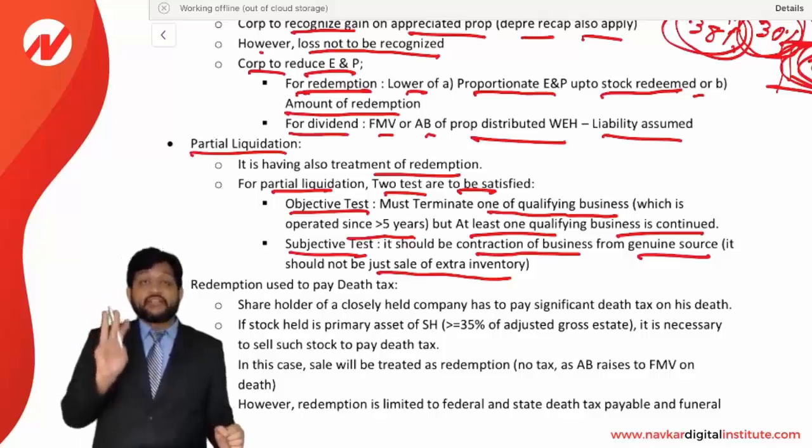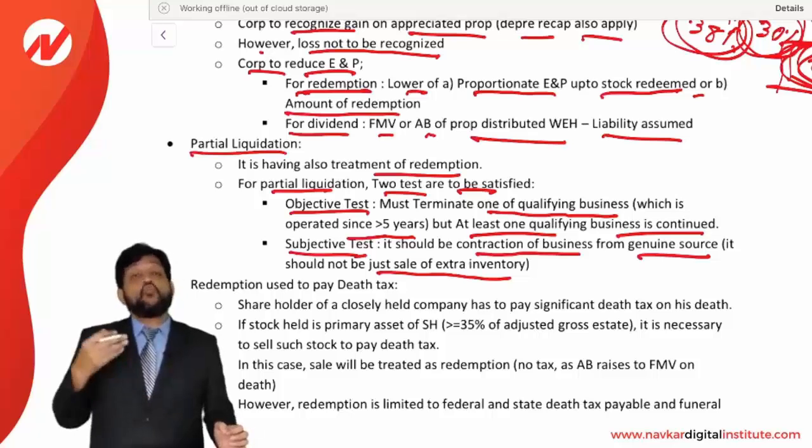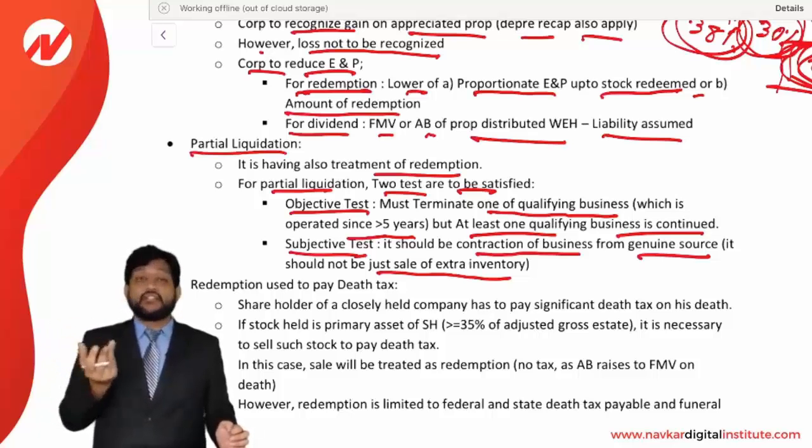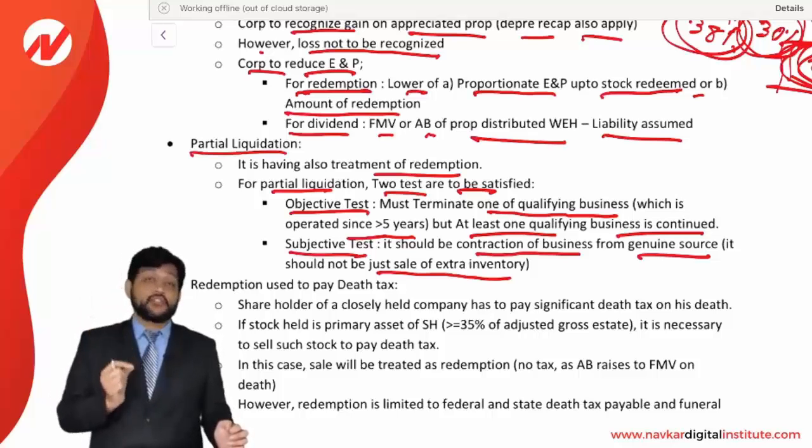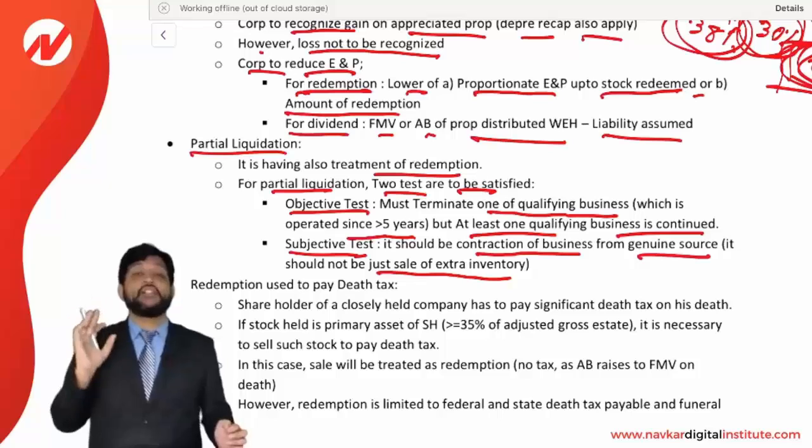You own 3 businesses and you are just removing 1 business, then it is considered a contraction. If you are only selling the inventory, that is not considered a contraction of business. That is normal business. So it should be in a genuine sense a contraction of the business, then it can be considered as a partial liquidation.